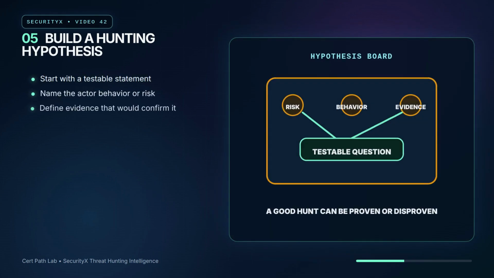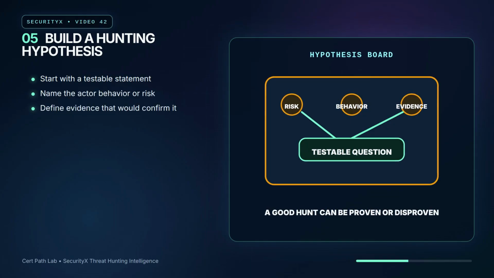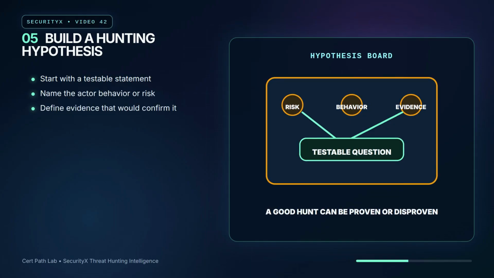A hunt hypothesis is a testable statement, not a vague worry. For example, based on recent exploitation of a remote access product, we may see new service creation followed by outbound command and control from exposed servers. That statement names expected behavior and evidence. It also helps define the scope, data sources, time window, and success criteria.